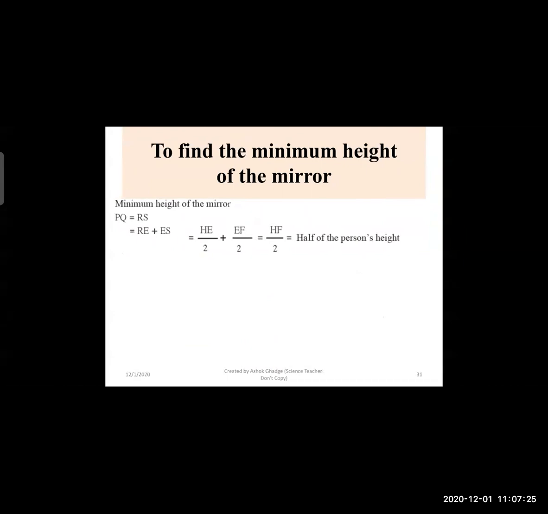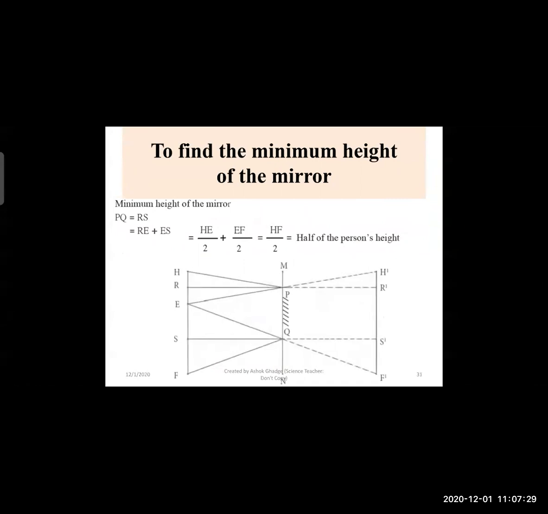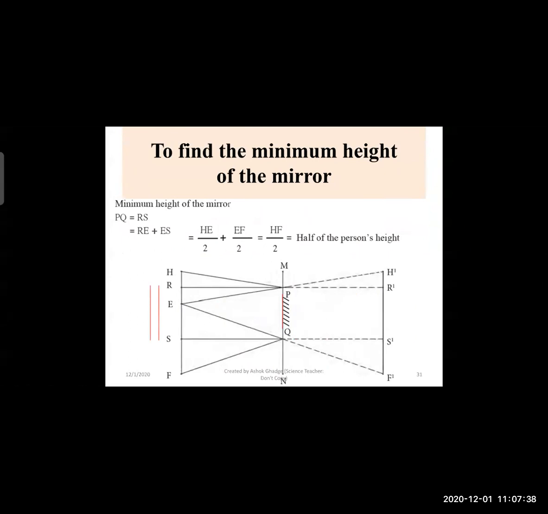For finding the minimum height of the mirror, we will take that PQ is equal to RS. Now PQ is equal to RS. So RS is equal to RE plus ES. Now this RE is half of HE, so HE upon 2 plus ES, which is half of EF, so EF upon 2.